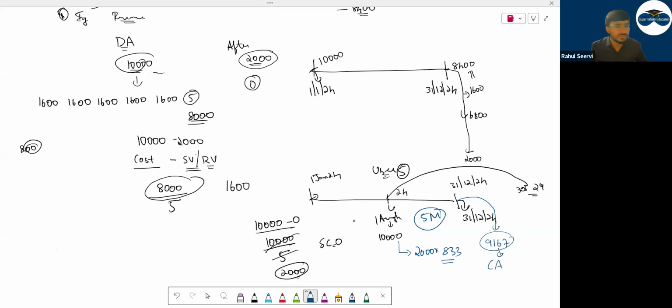SLM basis clear है सबको? Give thumbs up or if not, nod your heads.